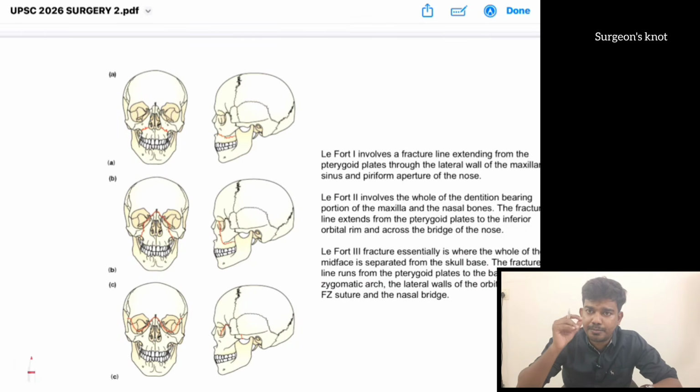This fracture line goes parallel to the mandible bone. This mandible is separated from the other part of the face. So this mandible is separated, it is a floating mandible. So if in the question they have given a clue as a floating mandible, it is suggestive of Lefort's type 1. It is horizontal and lies in the lower face. So with that we can identify Lefort's type 1.